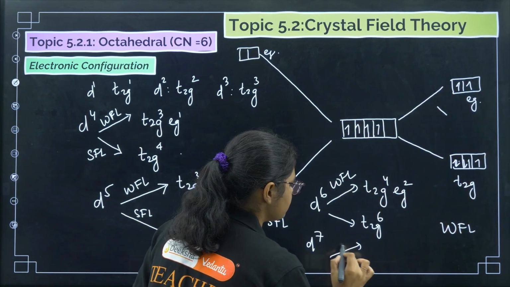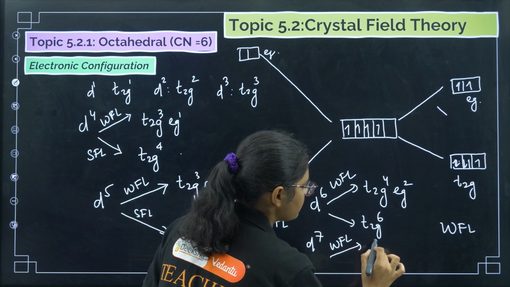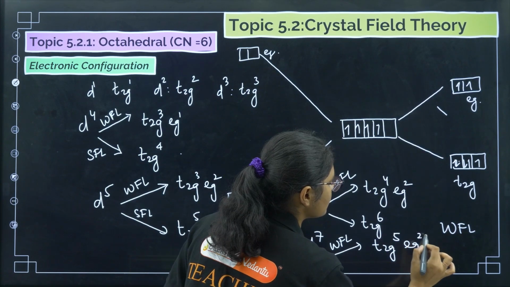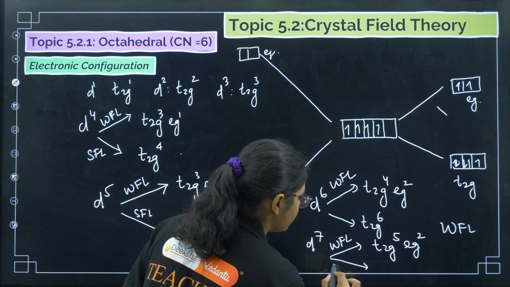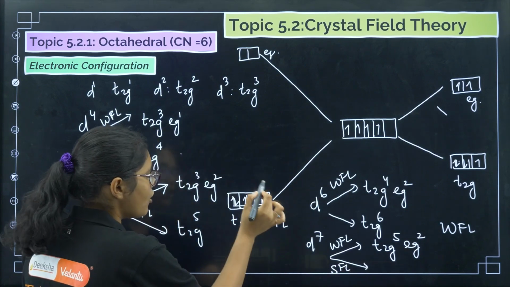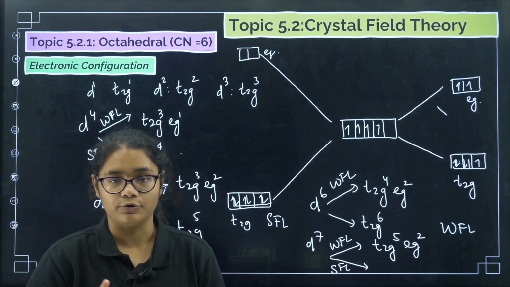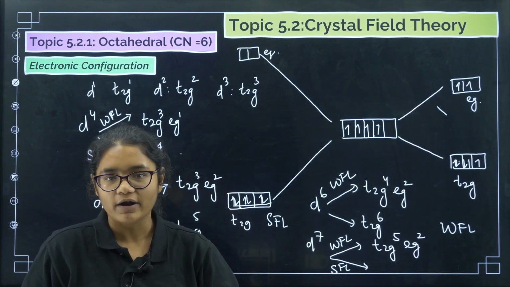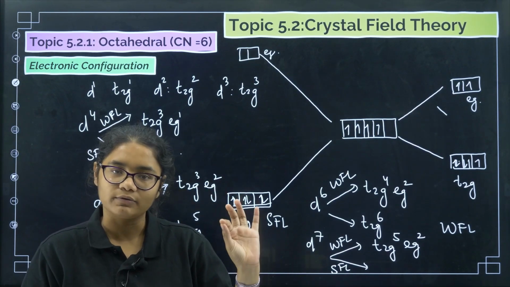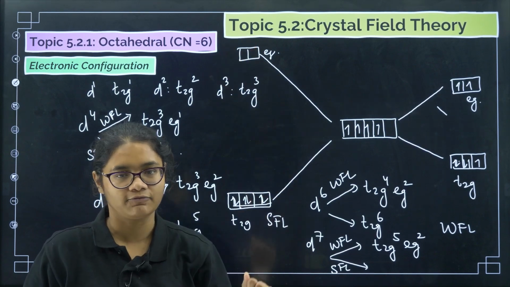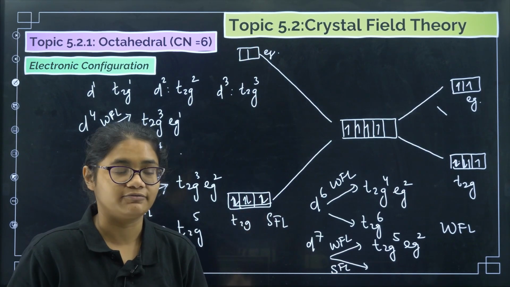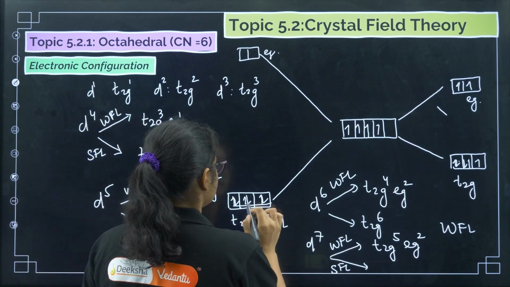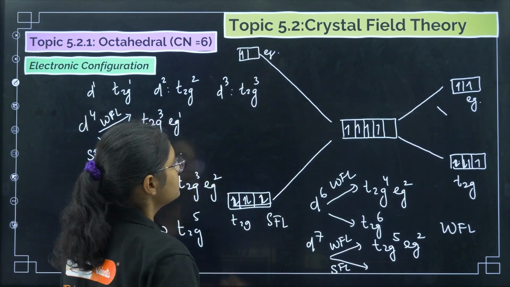So for D7, if you see weak field ligand, it will become T2G5 EG2. Now if you come to strong field ligand, all the ground rooms are already occupied. There is no other empty place. You came late, you joined your admission late, there is no other room, you have only the 21st floor free for you. So the only option left is to go there and settle down, right? So that is why the 7th electron here goes to EG level.